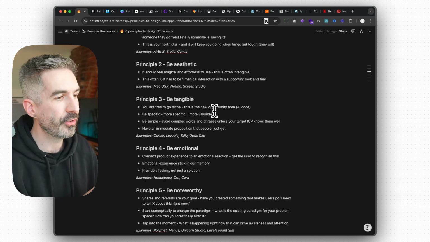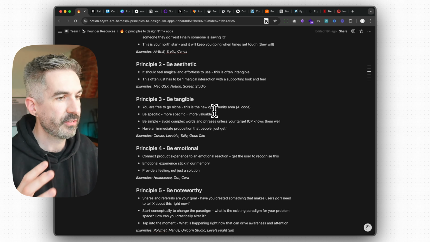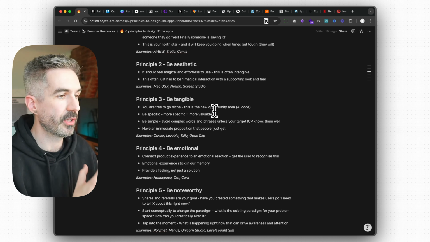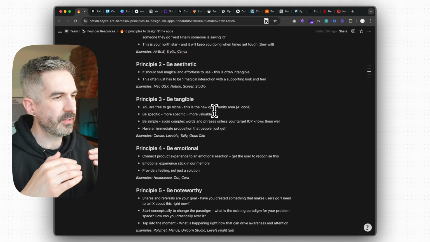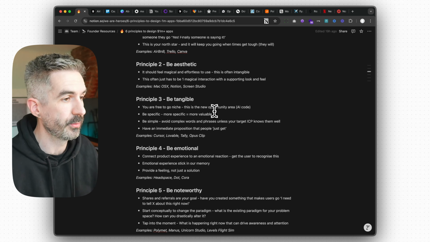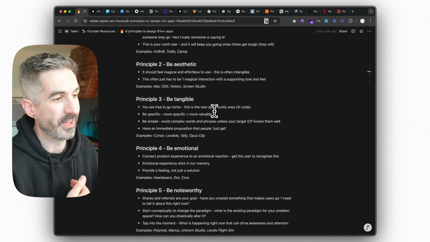So if you have a look at the website and that first title makes a lot of sense and is really, really clear, that usually means they've got this be tangible principle done really, really well. And because of the opportunity that we have now with AI tools to create all of these new types of products, previously startups would get traditional funding from venture capital to go and build an app or a product and spend a lot of money developing it, they really had to be a lot more broad with their solutions because they needed to bring in as many users as possible to be able to make back that money